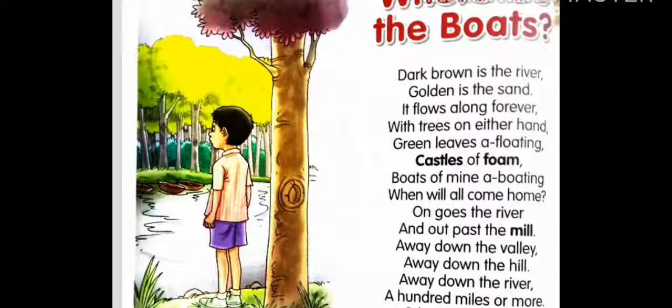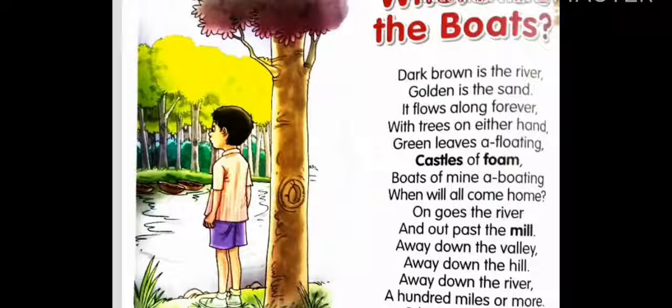On goes the river and out past the mill. Now the river is going. How is it going? And out past the mill. There is a mill nearby. It is passing the mill. The mill is there and the river is passing from the mill. The mill is beside. So it is going in front of the mill there.